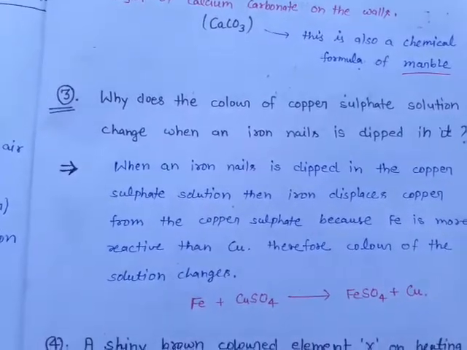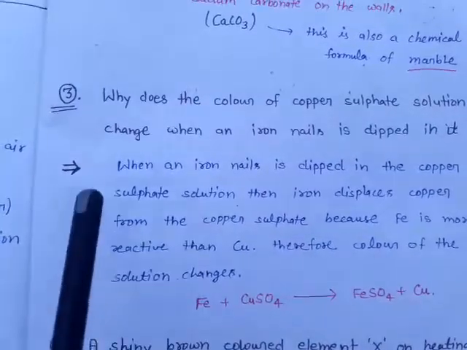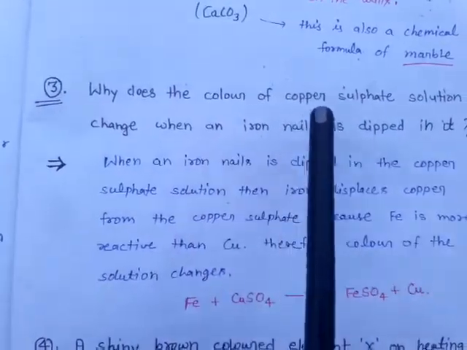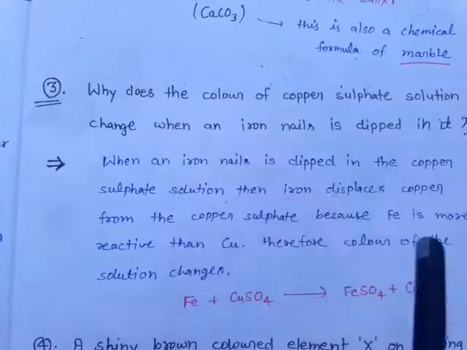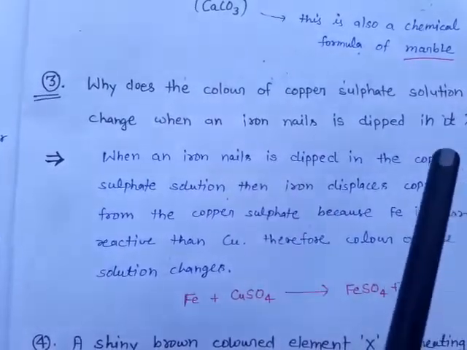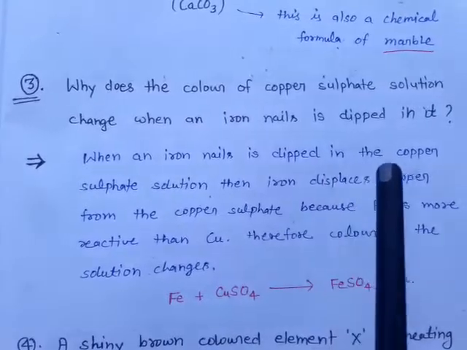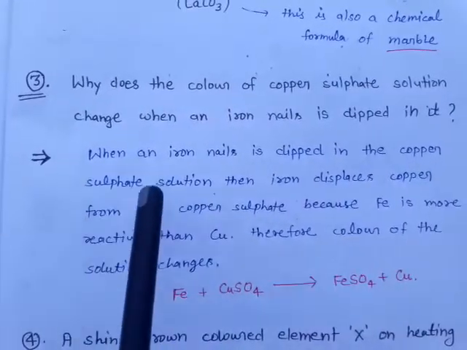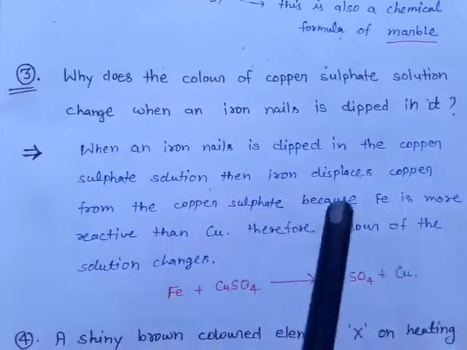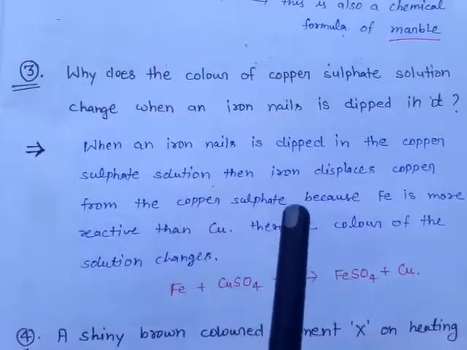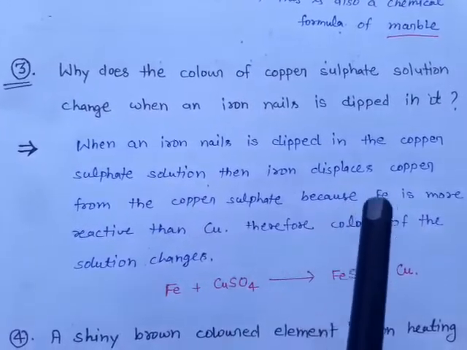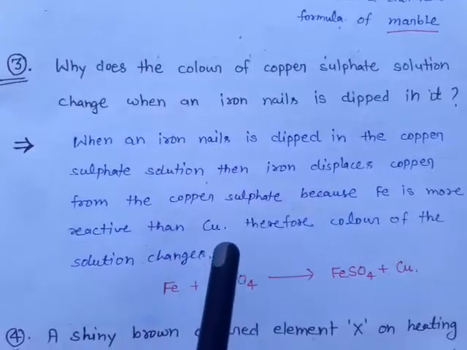Now we move to the next question: why does the color of copper sulfate solution change when an iron nail is dipped in it? That is, the color of copper sulfate solution changes when we dip an iron nail in it. When an iron nail is dipped in the copper sulfate solution, iron displaces the copper from the copper sulfate because Fe is more reactive than Cu.